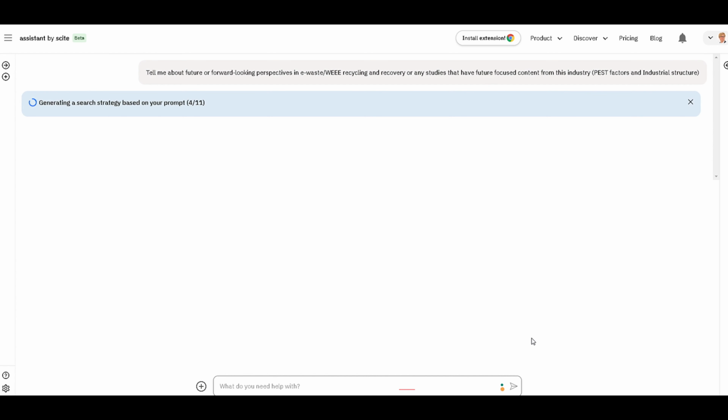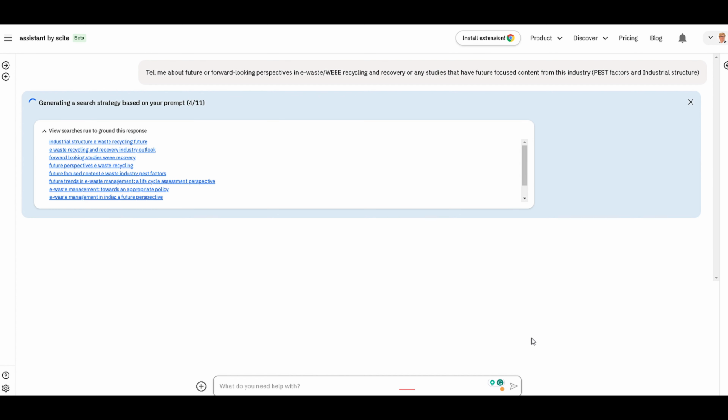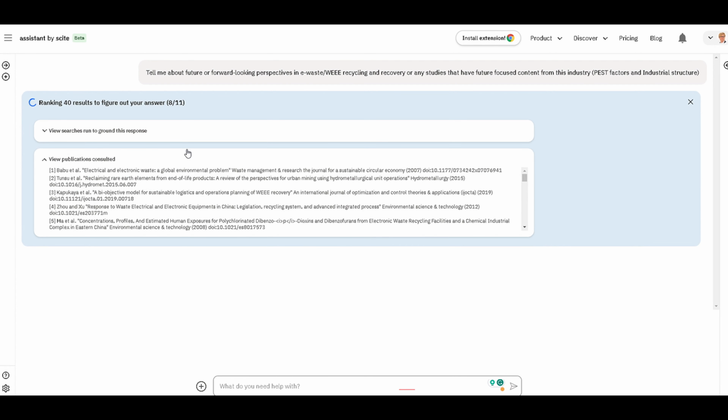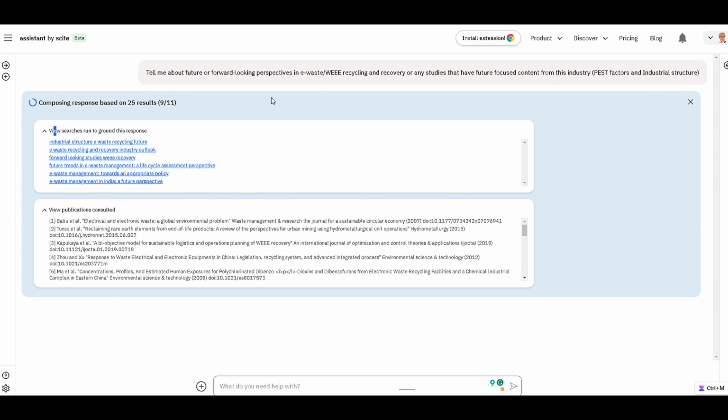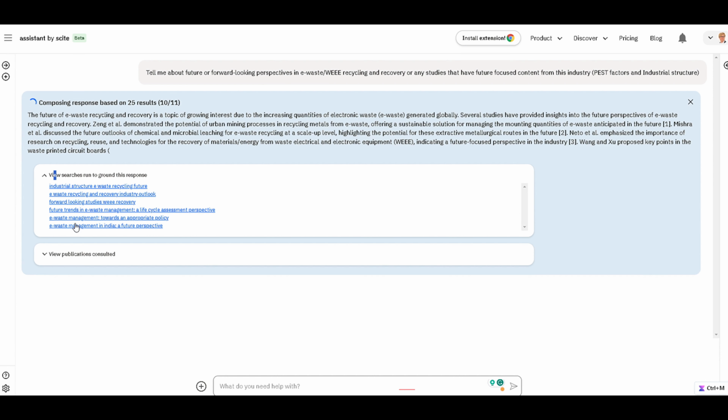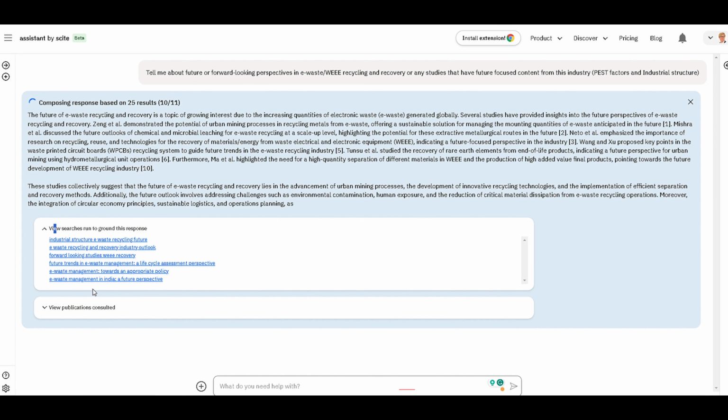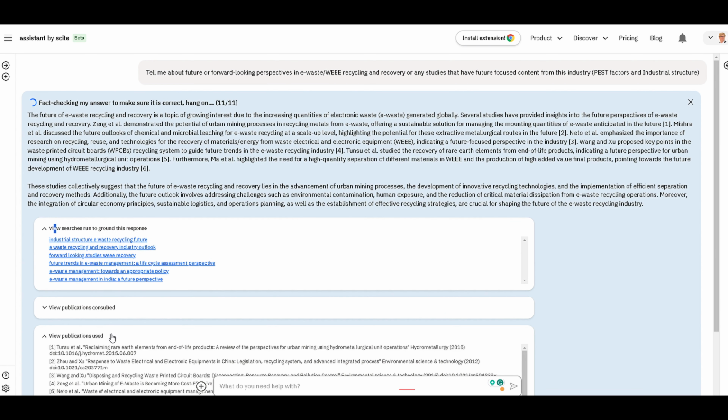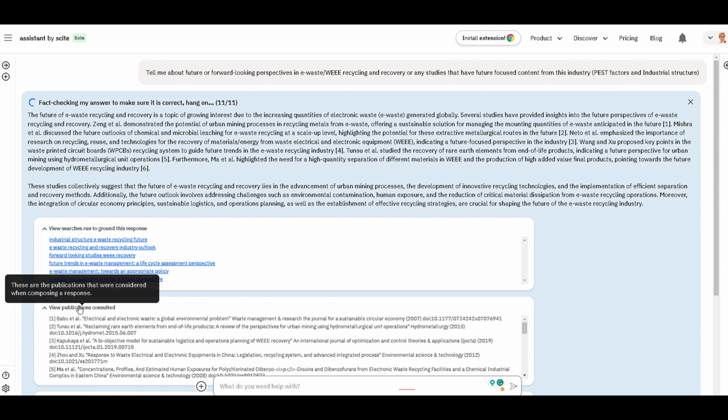So this is a system and a platform here which actually goes out, it calls out. You can see here, for example, that it has actually broken my plain language search into a number of different sort of searches here. And it's busy collecting some of these studies, shows me the publications used and consulted, and it's busy writing for me a little bit of a summary of this work.